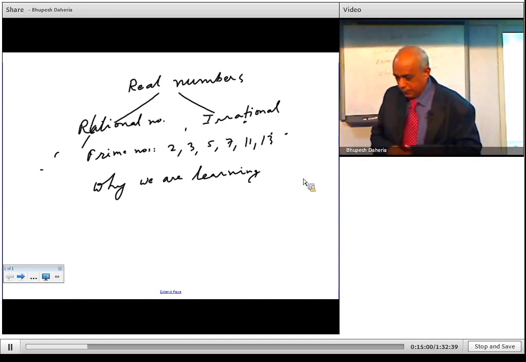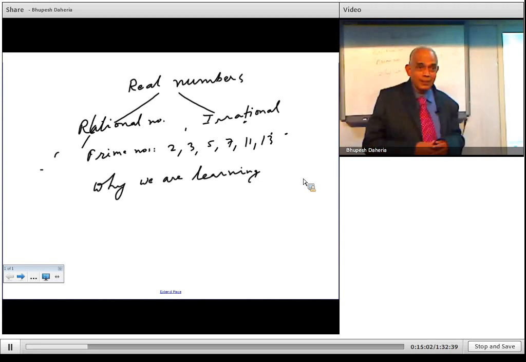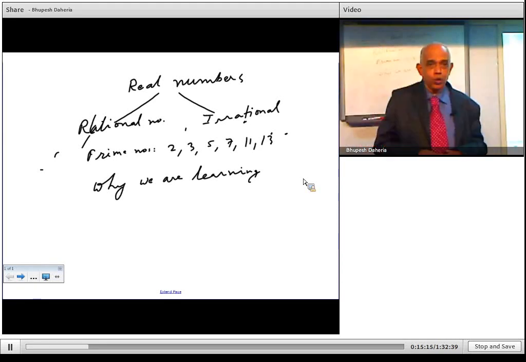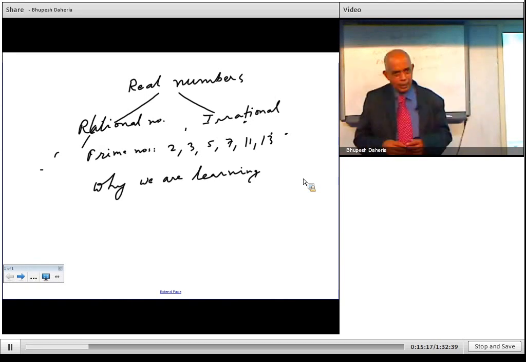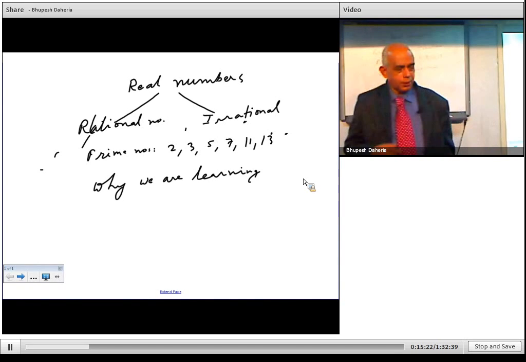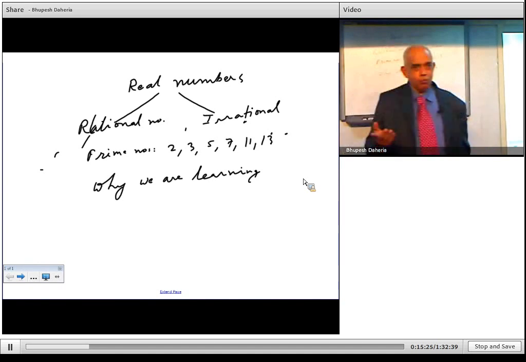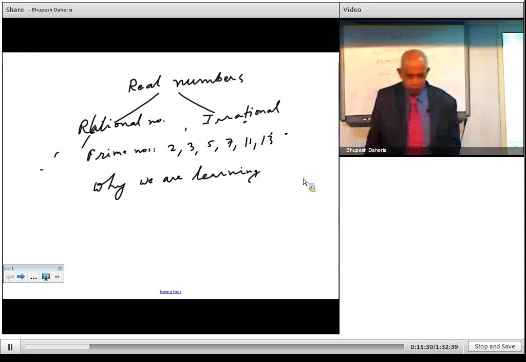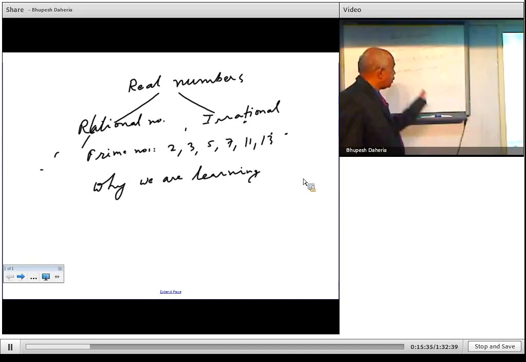Now what about 0 and 1? 0 and 1 are neither prime nor composite. If a number has more than two factors, that number is called a composite number. For example, 4. 4 has 3 divisors or factors like 1, 2 and 4. So 4 is a composite number. It is not a prime number. 6, for example, has 1, 2, 3 and 6. So naturally it has more than 2 factors. So it is again a composite number. So 0 and 1 are neither prime nor composite.